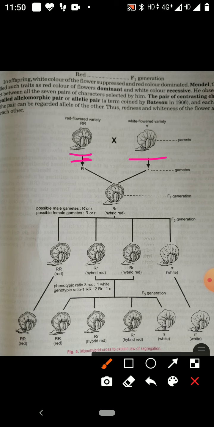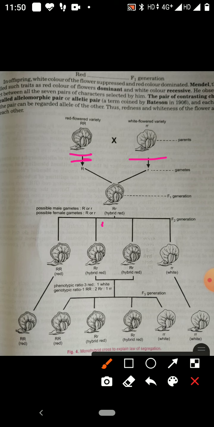Tallness and dwarfness are determined by a pair of contrasting factors or determiners. Like this, red and white are determined by a pair of contrasting factors. That pair of contrasting factors is called an allelomorphic pair or alleles.